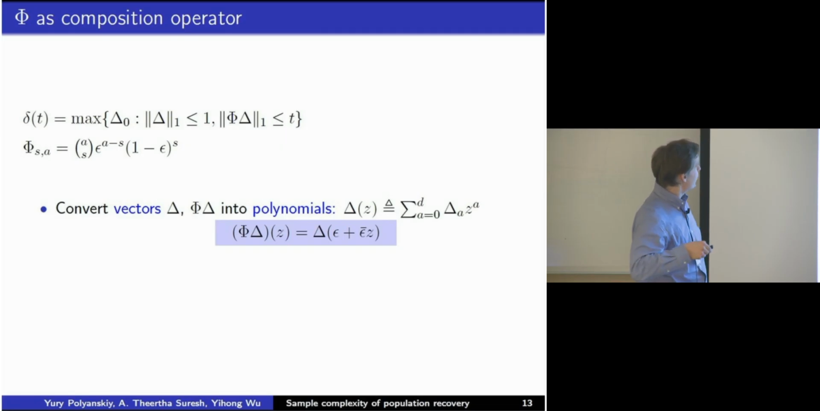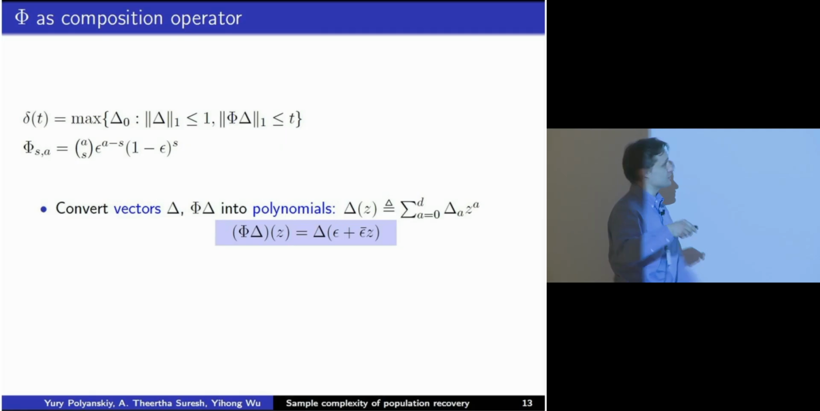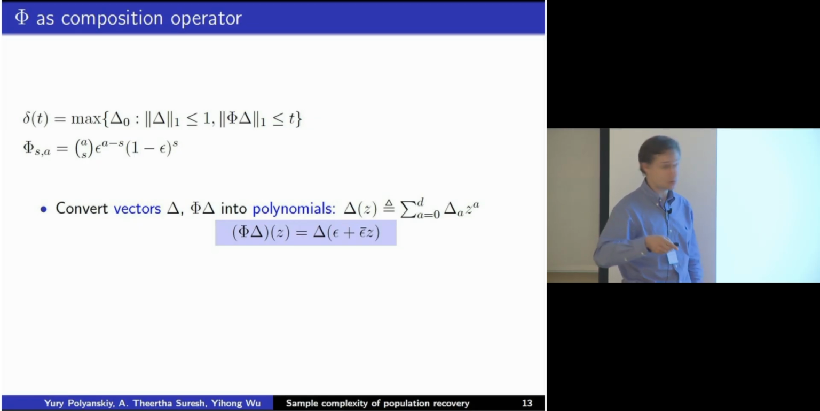The only funny idea that we used here to evaluate this is to represent this vector, which is indexed from 0 to d, as a polynomial. Then it turns out the action of this matrix on this polynomial is exactly what's called a composition operator.